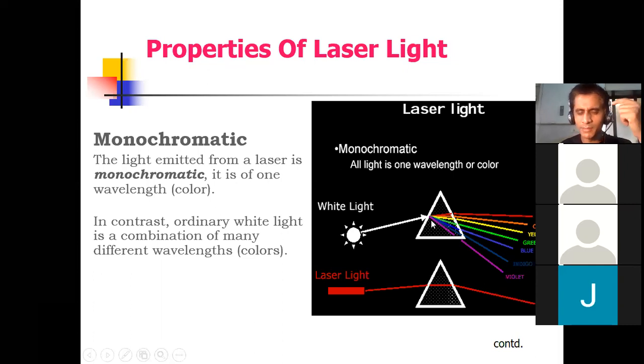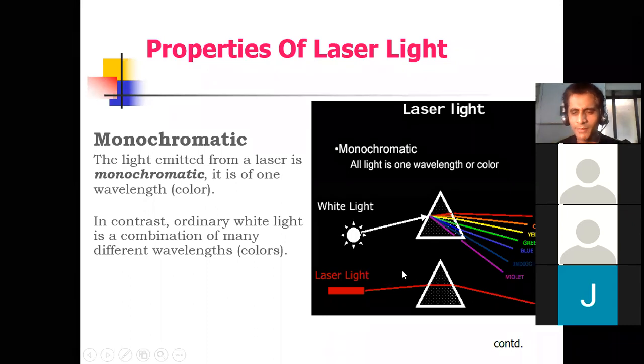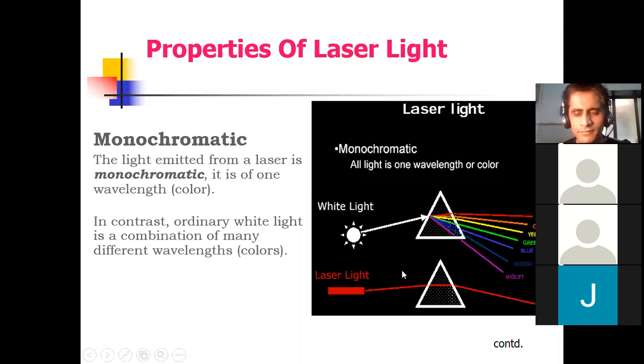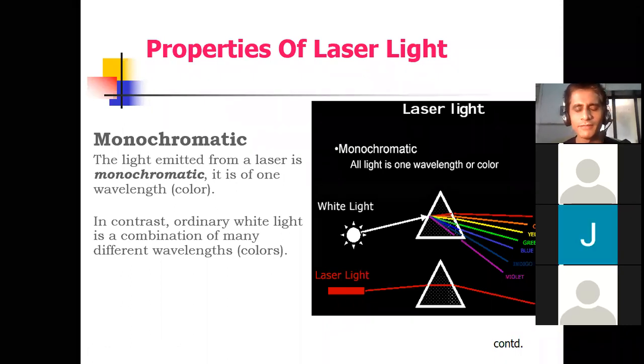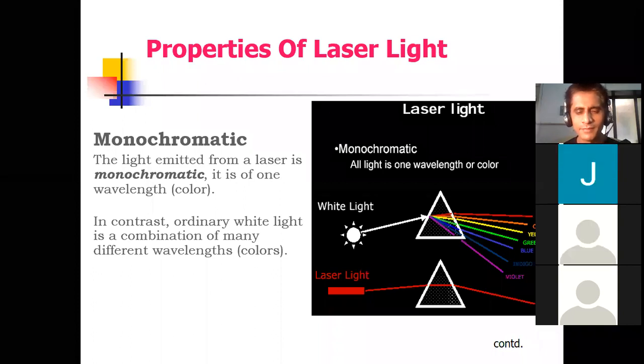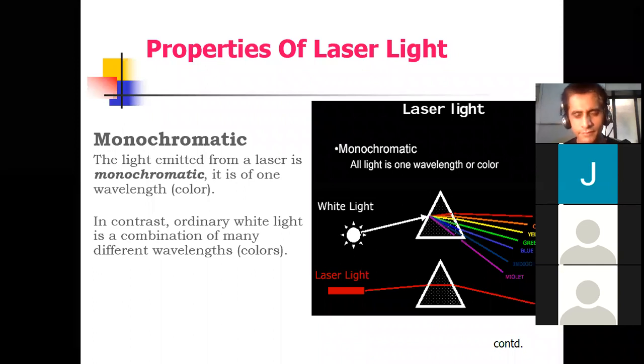Dear student, can you tell me any one observation from this picture or image? This is the difference between white light and laser light. Can you tell me any one observation? Yes, tell me. Sir, the white light is diffracting into 7 colors, and the laser light is a single light only. Yes, very good, very good. Superb, nice. And this is the main difference between ordinary light and laser light.